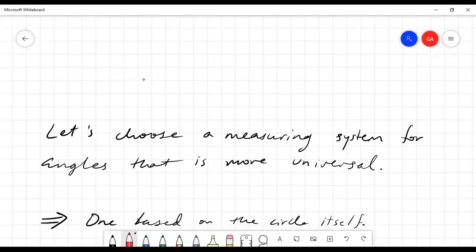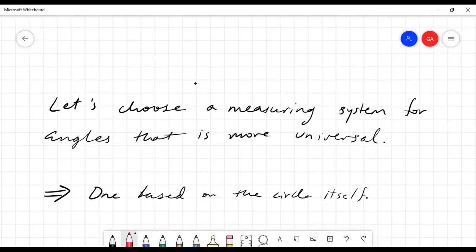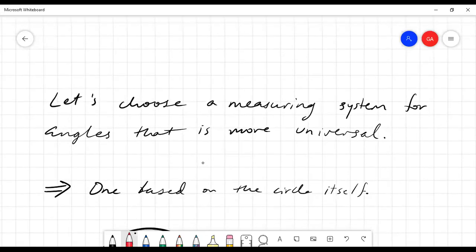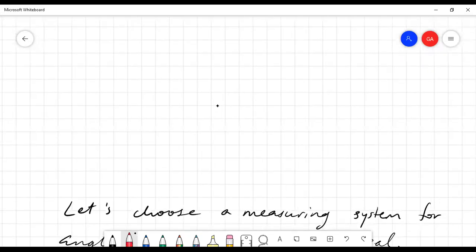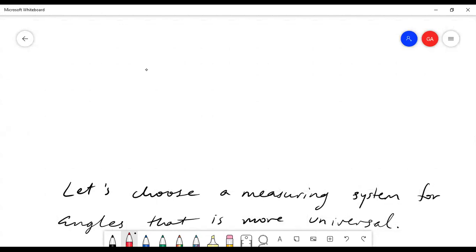So let's choose a measuring system that is more universal. And this measuring system would be based on the circle itself. And as we talk about extraterrestrial intelligence, you should know that there were 2 very famous space probes in the 70s and 80s that are still going.